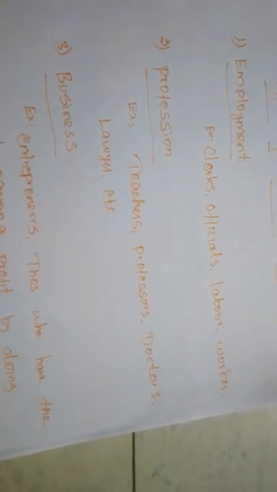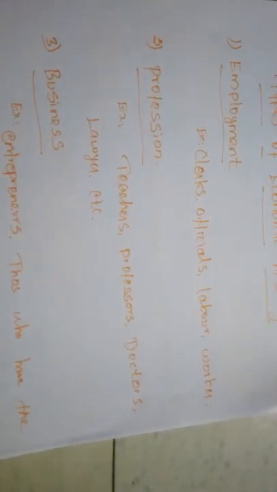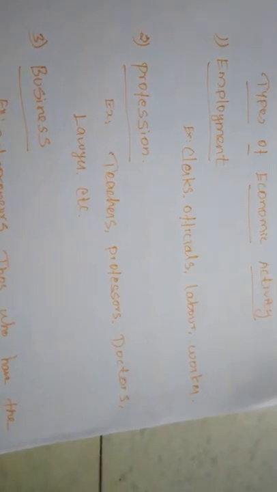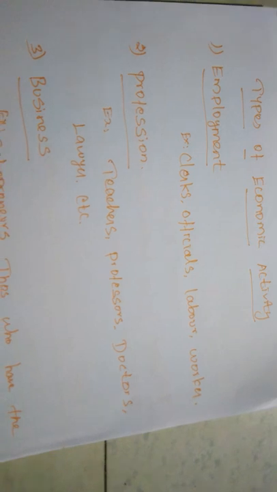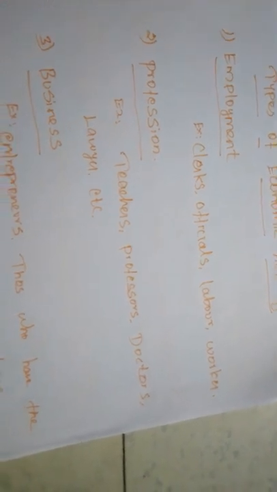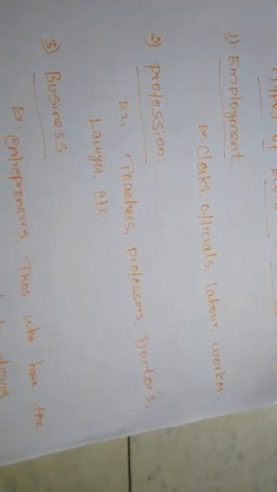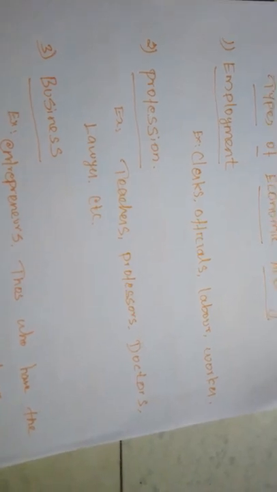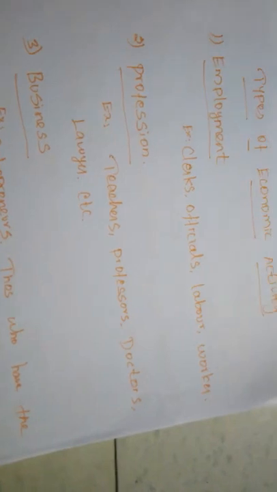Earning income in the form of wages or salaries or any remuneration is called employment. Normally the coolies, office clerks, officials, workers, laborers, masons and carpenters, everything is also called employment.